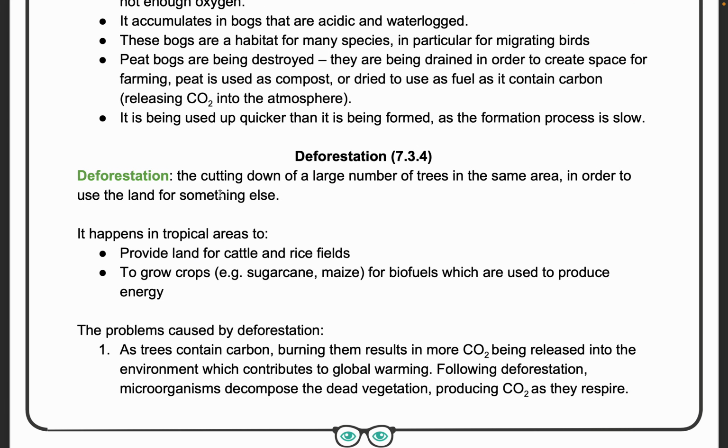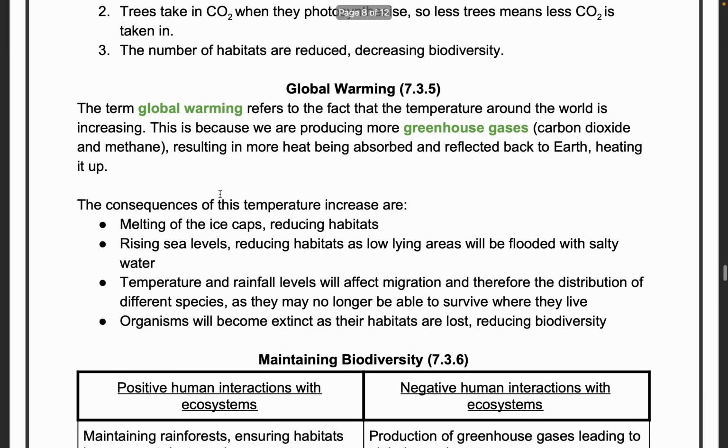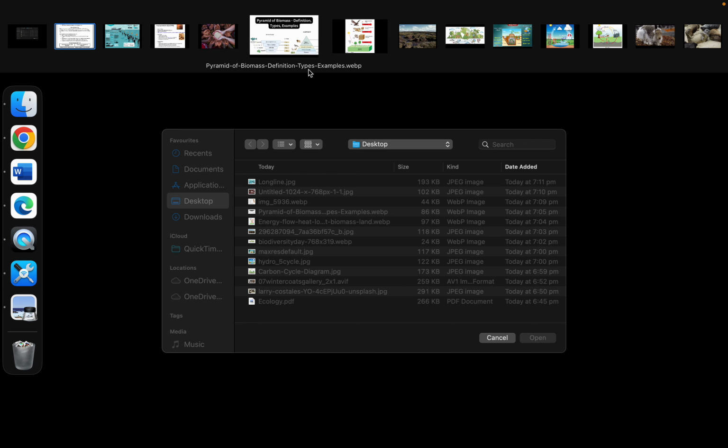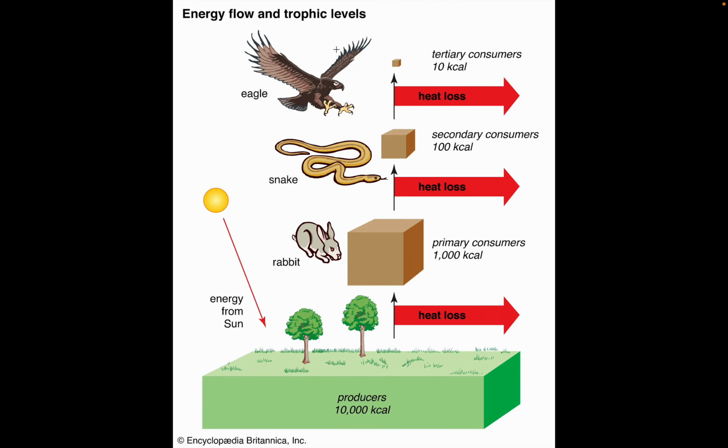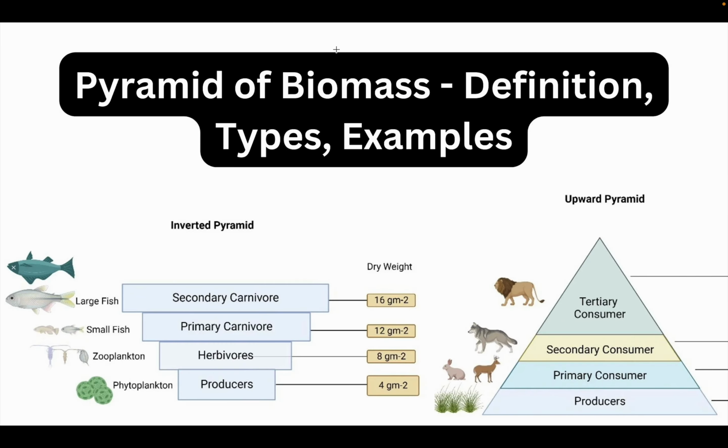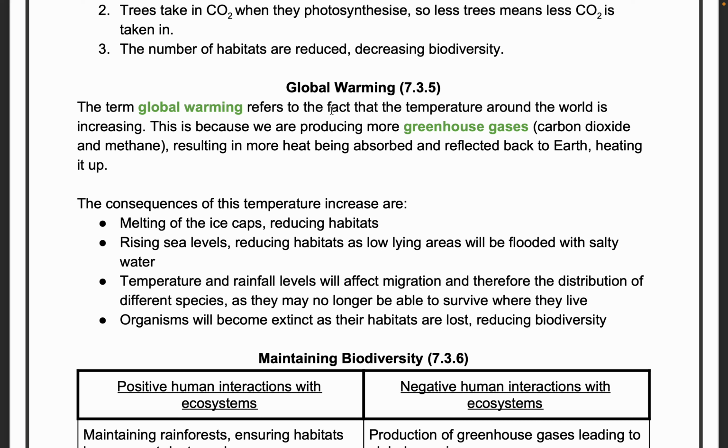Okay, now we are going to the next topic of global warming. If you want to see global warming, there are various ways by which you can see the changes happening. Global warming is a term that refers to change in the temperature throughout the world. Because of the increase in the temperature, greenhouse gases like carbon dioxide and methane are produced more, resulting in more heat being absorbed and reflected back to the earth, and the whole earth is warmed up.